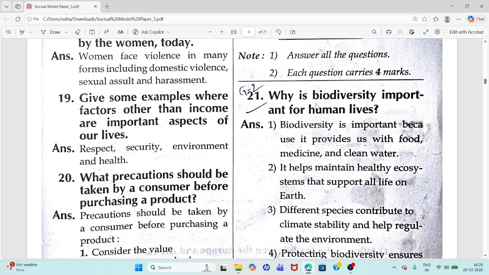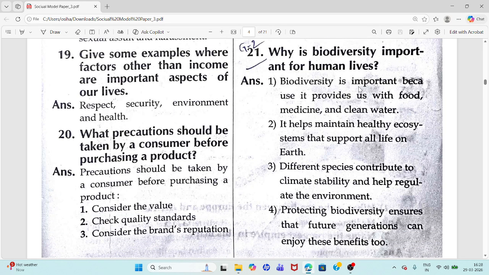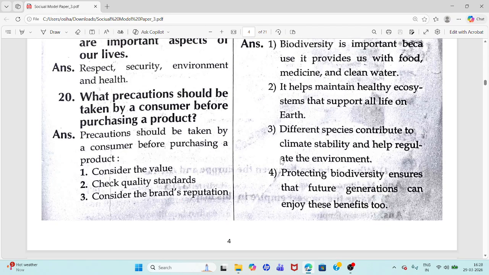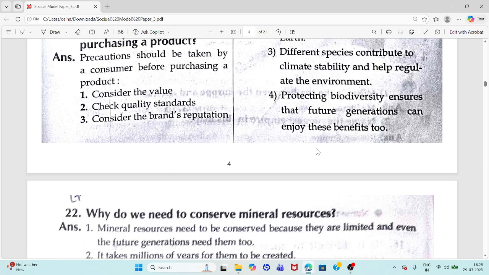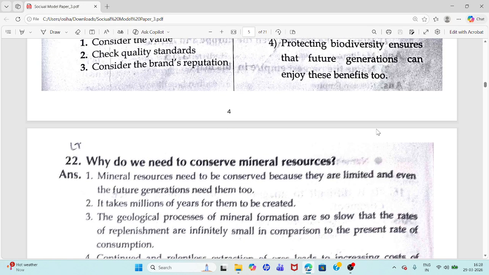Question 21. Why is biodiversity important for human lives? Biodiversity is important because it provides us with food, medicine, and clean water. Maintain healthy ecosystems that support all life on Earth. Different species contribute to climate stability and help regulate the environment. Protecting biodiversity ensures that future generations can enjoy these benefits too.